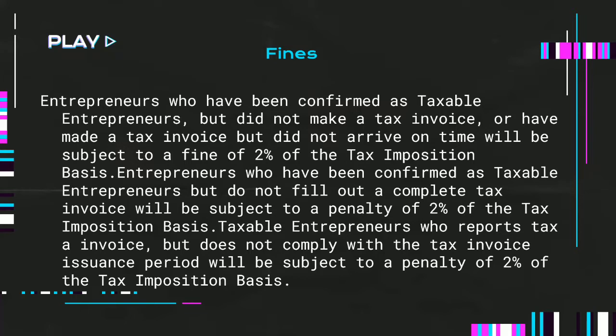Entrepreneurs who have been confirmed as taxable entrepreneurs but do not fill out a complete tax invoice will be subject to a penalty of 2% of the tax imposition basis. Taxable entrepreneurs who report a tax invoice but do not comply with the tax invoice issuance period will be subject to a penalty of 2% of the tax imposition basis.